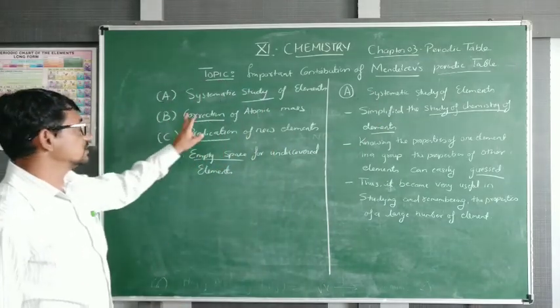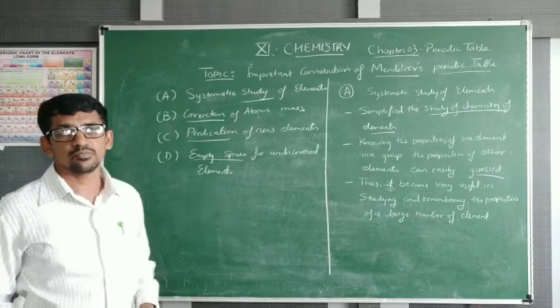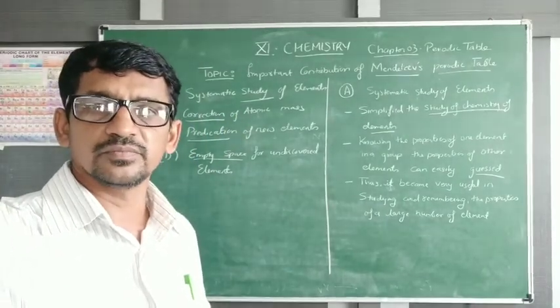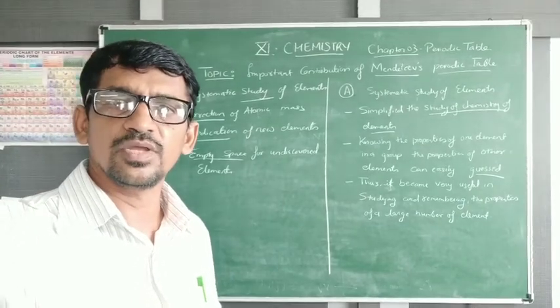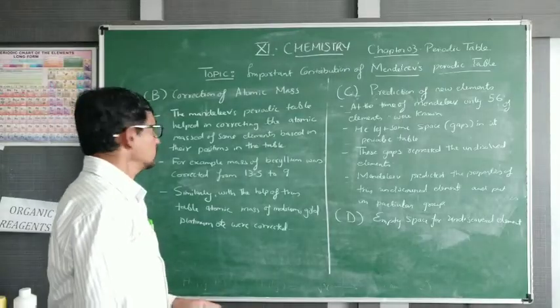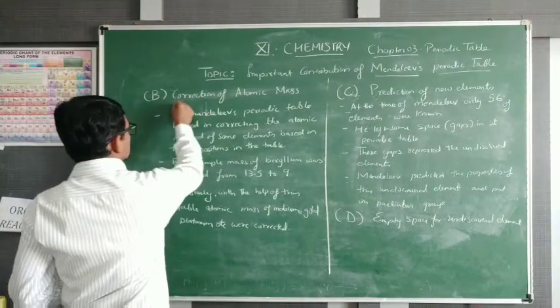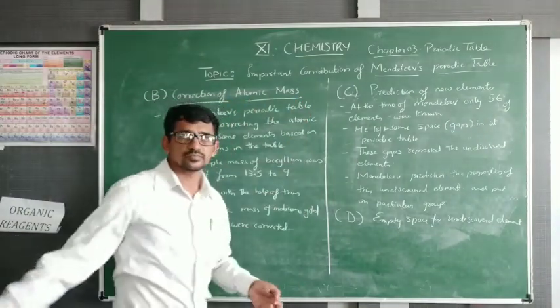Second, we discuss correction of atomic mass. How correction of atomic mass can be done with the help of this Mendeleev periodic table. Okay, second importance, that is correction of atomic mass.